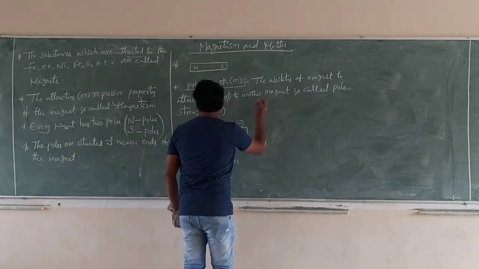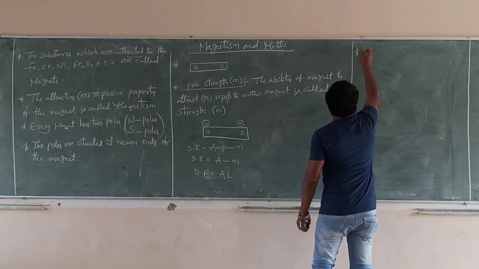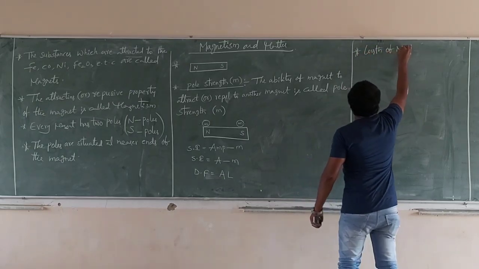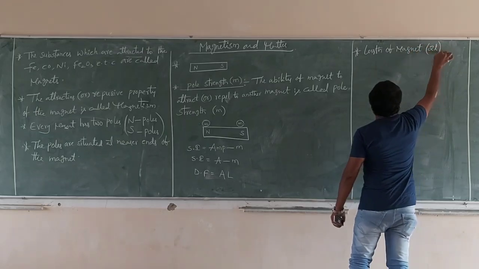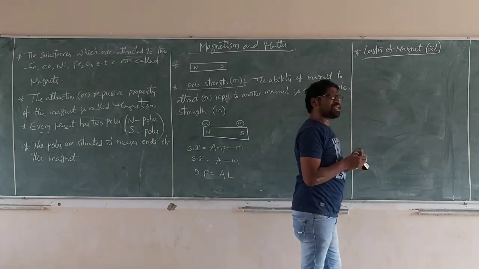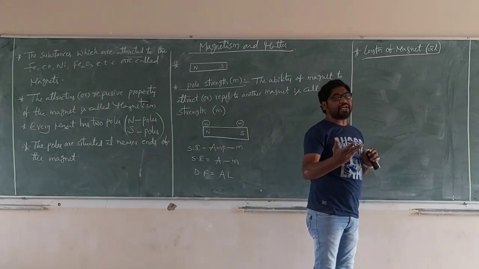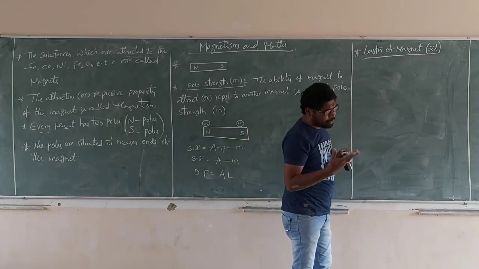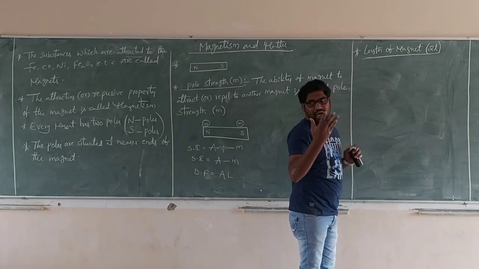Over. Next, we go to another property of the magnet: length of magnet. Length of magnet is denoted by 2L, not L. We can use L also, but in mathematical problems, using only L becomes a little complicated. Using 2L, we get the answers easily.